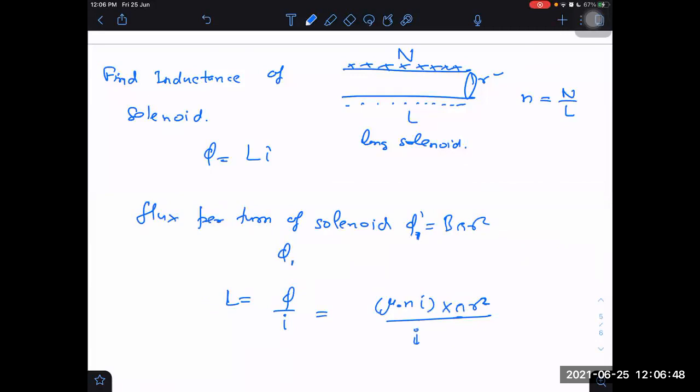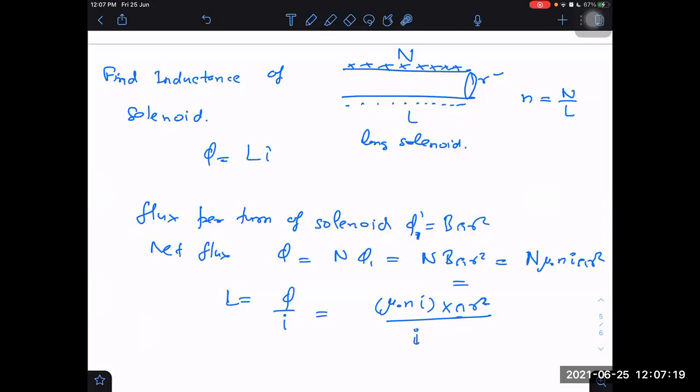What will be phi through N number of turns? That will be net flux. Net flux will be N, number of turns, times phi due to one turn. That is equal to N into B into pi r square, which will be equal to N into mu naught into small n into I into pi r square.